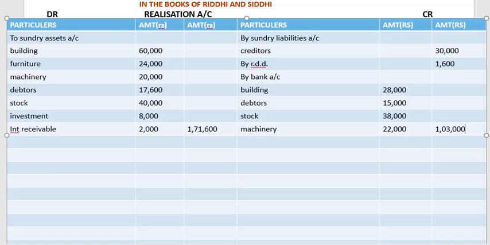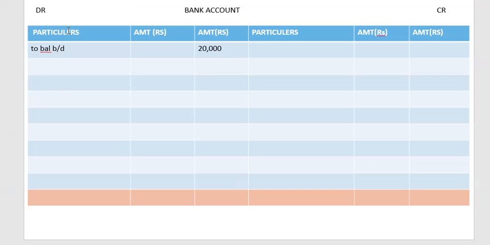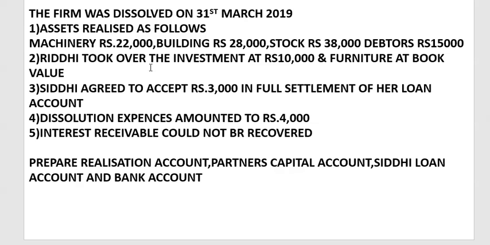Okay, and this amount 1,03,000 we are going to transfer to bank, because we are getting cash after selling these. So to realization account 1,03,000.